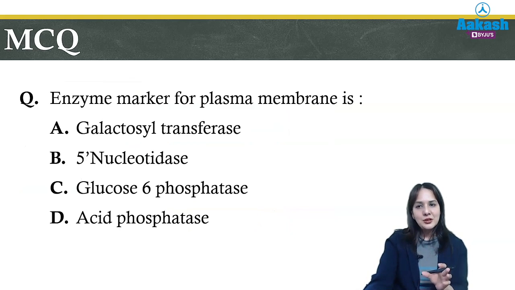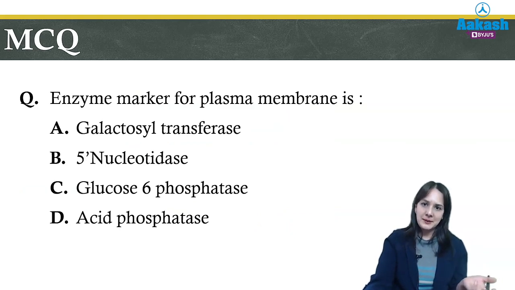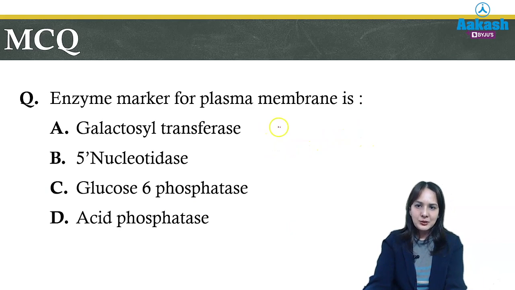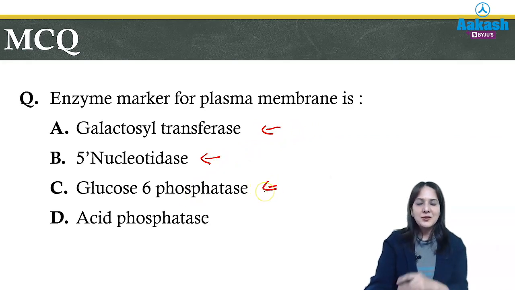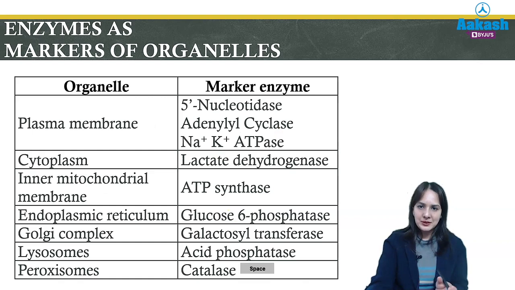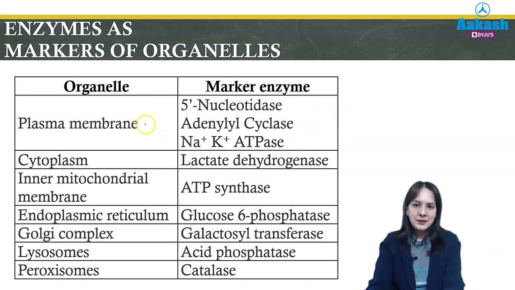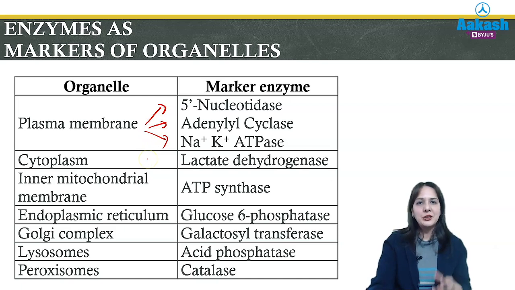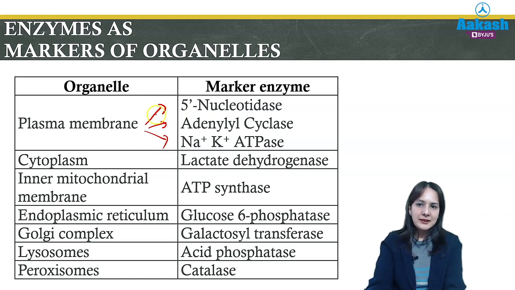Then a question asked can be on the enzyme marker for organelles. So we know that galactosyl transferase is for the Golgi complex, 5' nucleotidase is for the plasma membrane, glucose 6-phosphatase is for the endoplasmic reticulum, and acid phosphatase is for lysosomes. So these are the facts which you should remember. To remember this, you should know this table: for the plasma membrane we can use 5' nucleotidase, adenyl cyclase as well as sodium potassium ATPase. With the help of these enzymes we can mark the plasma membrane.